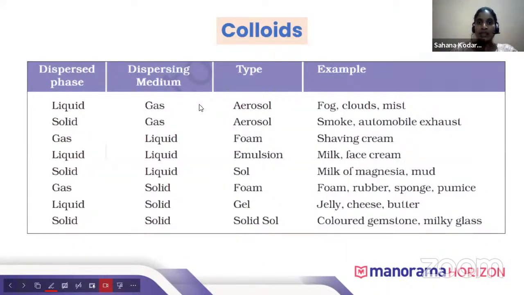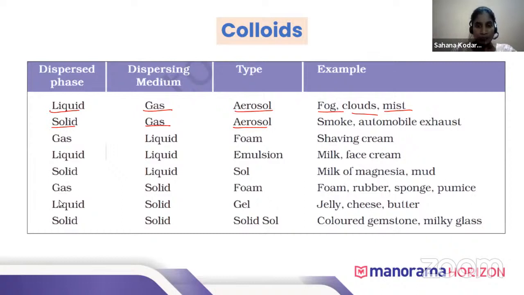Okay. So these are the types of colloids. When the dispersed phase is liquid and the dispersing medium is gas, the type of colloid is known as aerosol. Examples of this are fog, mist, clouds. Next, when the dispersed phase in a colloid is solid and the dispersing medium is gas, the type of colloid is also aerosol. Similarly, there are different states of matter which act as dispersed phase and dispersed medium. These are the main ones.